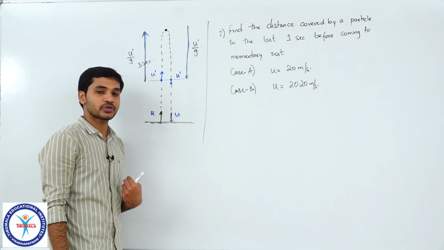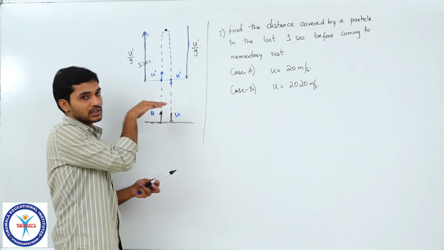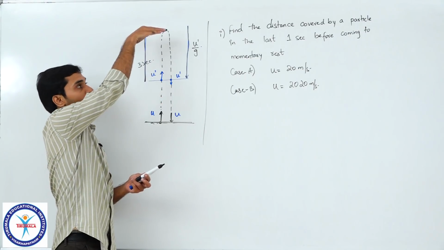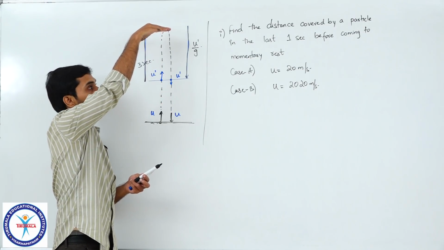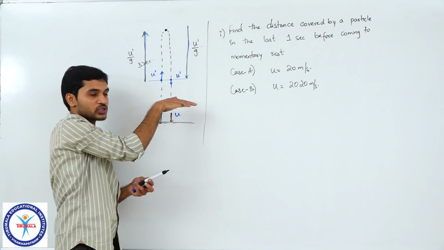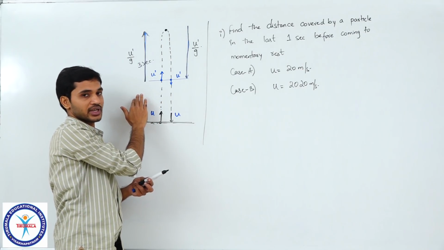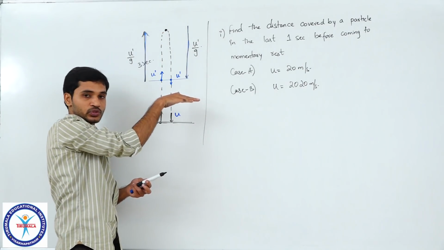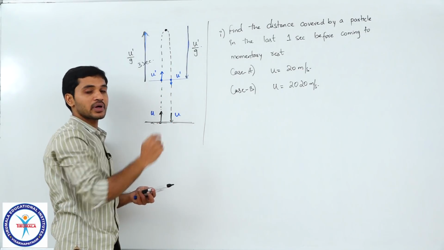You understand that or not? What I am saying is the last few seconds before reaching the highest point is the same as the first few seconds when coming back from the highest point.